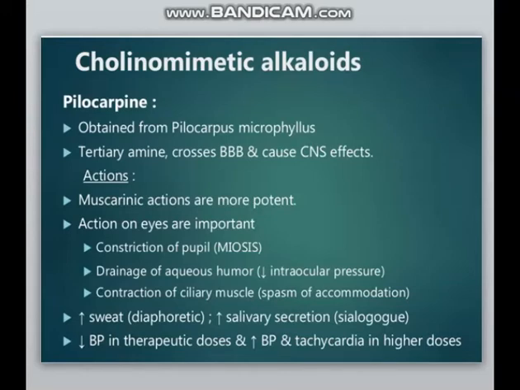The second class is the cholinergic alkaloids. The first drug is pilocarpine. It is obtained from Pilocarpus microphyllus, and it is a tertiary amine which crosses the blood-brain barrier and causes central nervous effects. If we see the physiological action, the muscarinic actions are more potent, and the action on the eyes is very important because there is constriction of the pupil, and it decreases intraocular pressure by drainage of aqueous humor, and also causes spasm of accommodation by contracting the ciliary muscles.